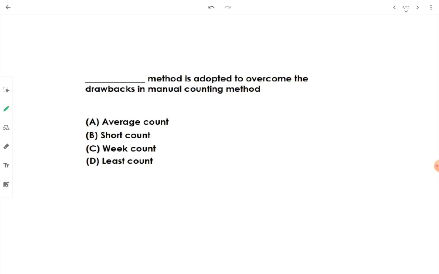What we are doing in the short count method, we are distributing hours of the day out of 24 hours and we will restrict the counting to those specific hours only. It is what the short count method is.